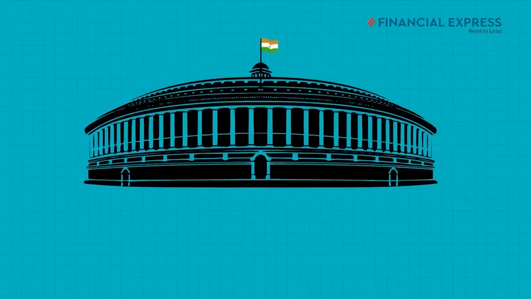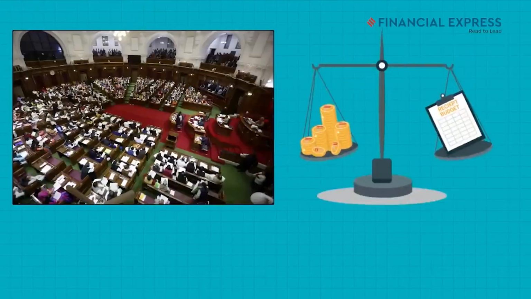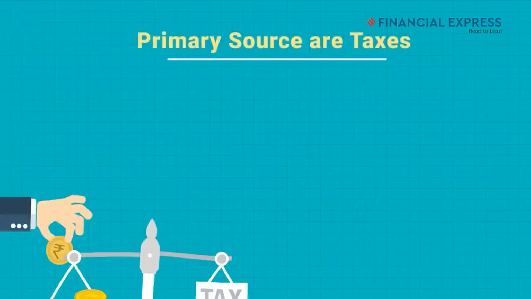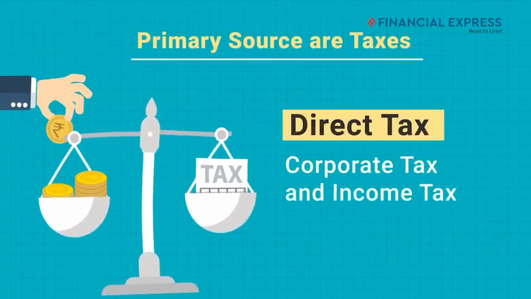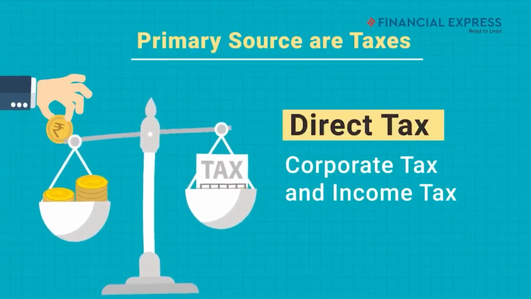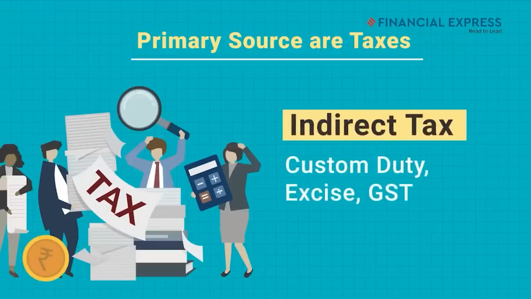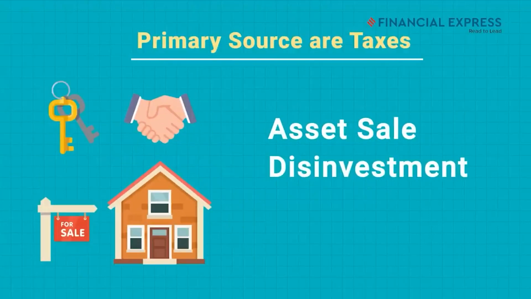There are various ways that the government can earn its money. As part of its budget presentation, the government presents a receipts budget which lays down its source of earnings. The primary source of the government's revenues are taxes. There is a direct tax, which is paid by people and companies from their income. Then there is indirect tax. An indirect tax is paid by the consumers as part of the purchase price of goods or services like customs, excise, and the GST. Apart from tax revenue, the government also earns revenue from a few other sources.